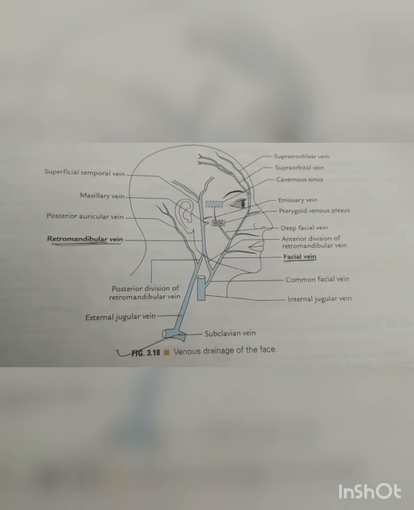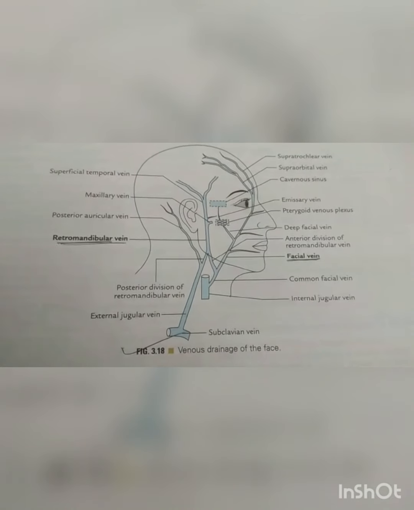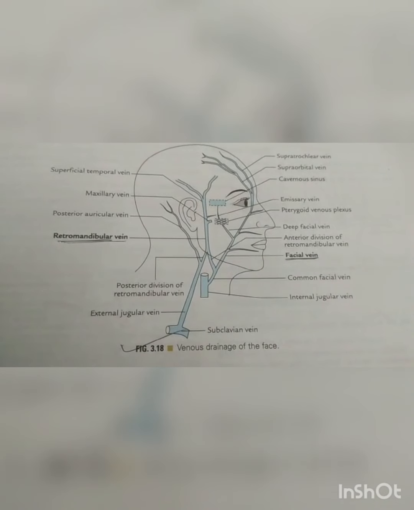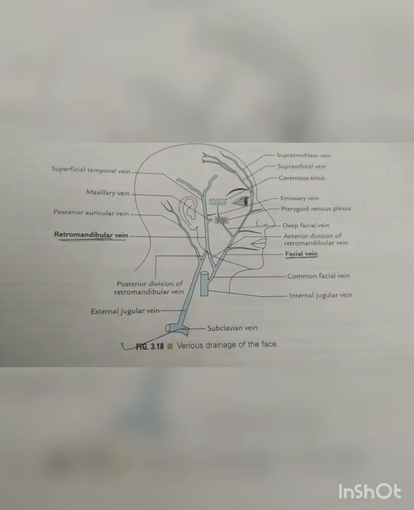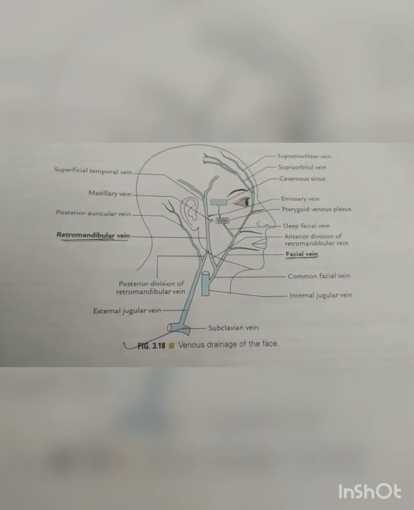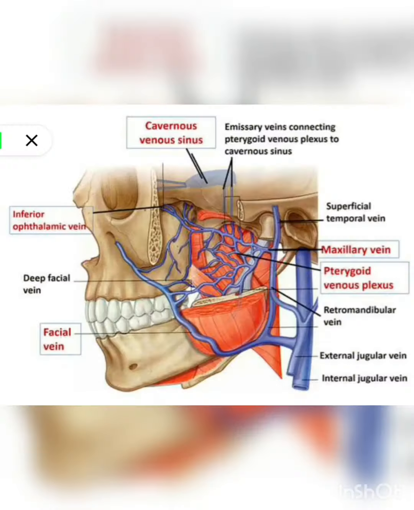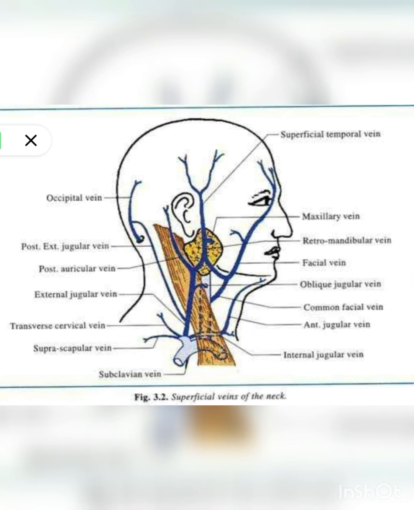Now its deep connections. It communicates with the cavernous sinus through two routes. First is at the point of commencement. Facial vein communicates with superior ophthalmic vein and drains into the cavernous sinus. As we can see here, deep facial vein is another branch of facial vein that connects it with the cavernous sinus. The deep facial vein joins with pterygoid venous plexus in the cheek region, and the pterygoid venous plexus further drains into the cavernous sinus.